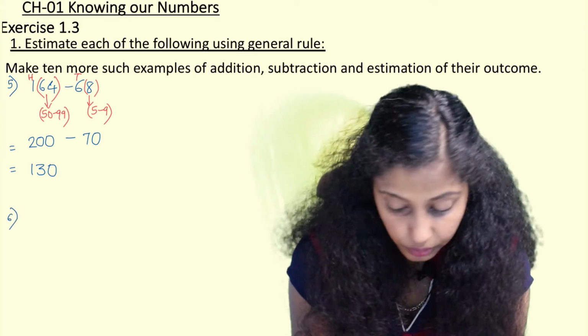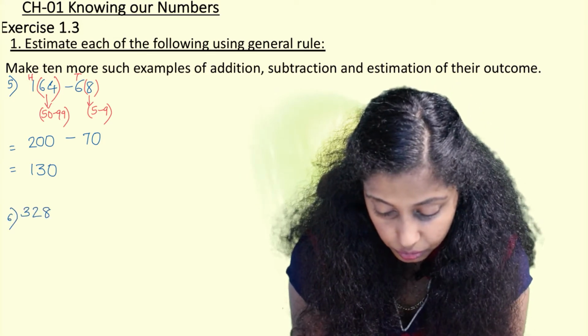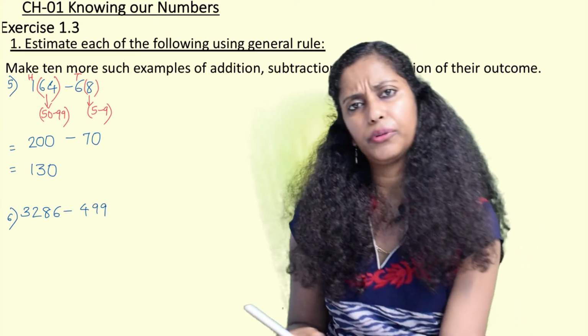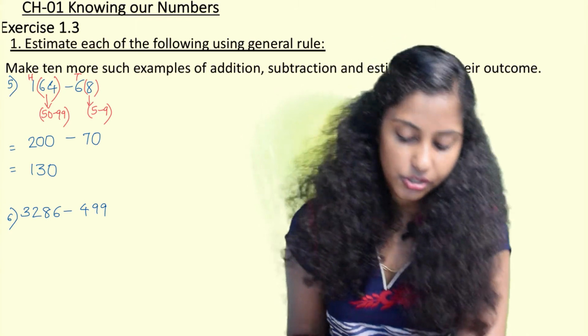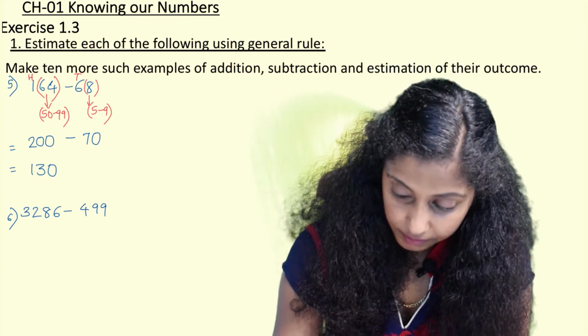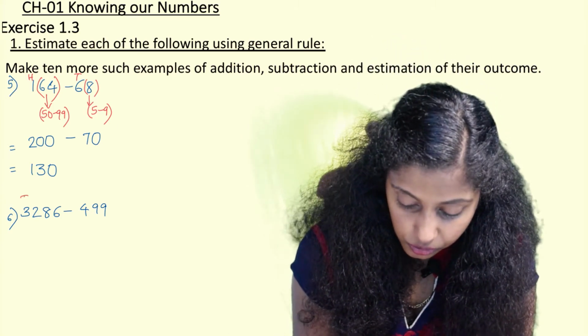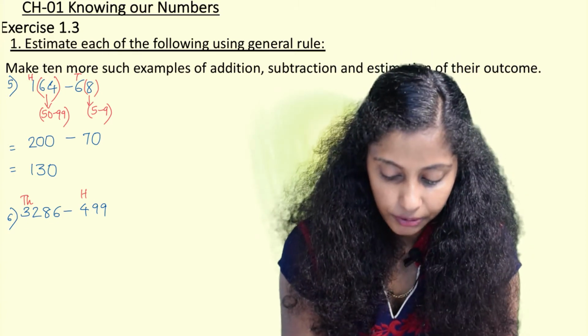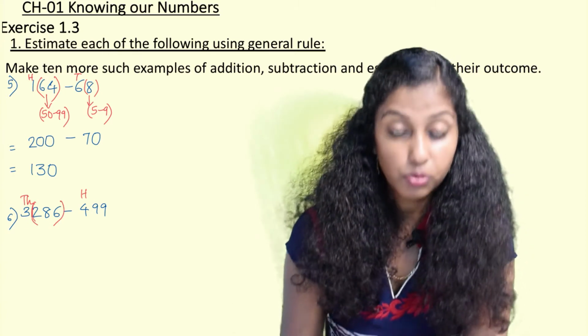Now we write another question. 3286 minus 499, because we have to select some random numbers and just write. So here again when we see the place value, 1000 is the highest place value and here 100. So this will be rounded off to the nearest thousands.